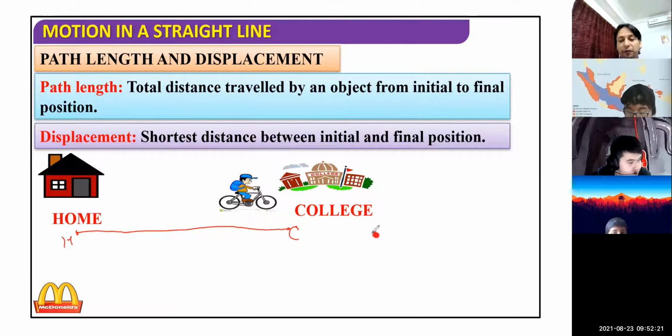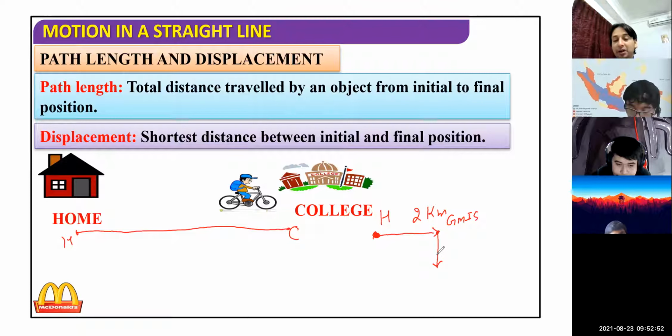Aaron started moving from his house, moved 2 kilometer distance in a certain direction, and when he reached some point, maybe the GMIS, at that point he turned at an angle of 90 degrees, maybe to the left, maybe to his right, and now he covered a path length of 3, sorry, that will be kilometers, the same unit.